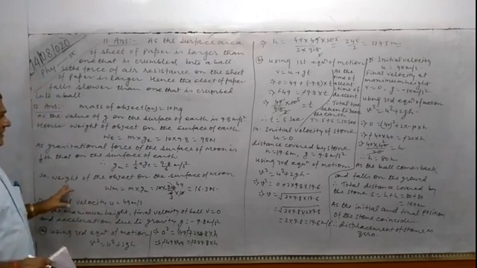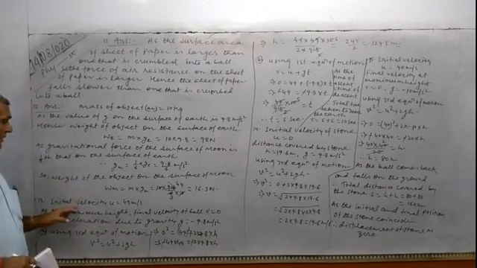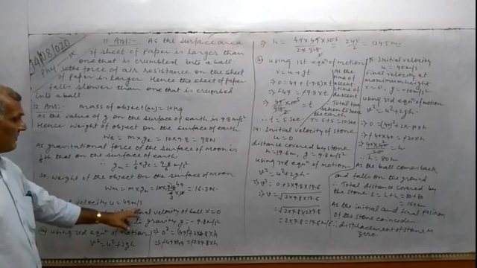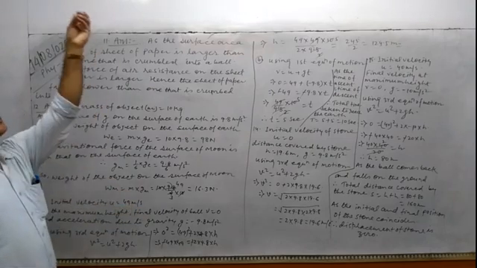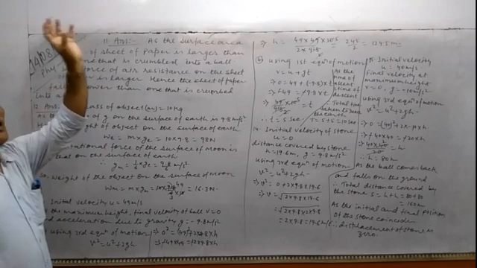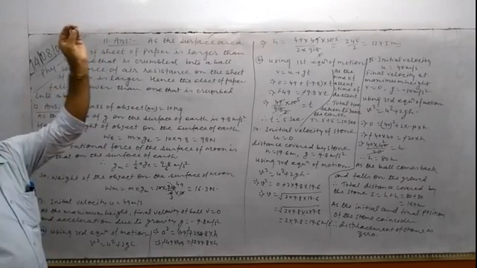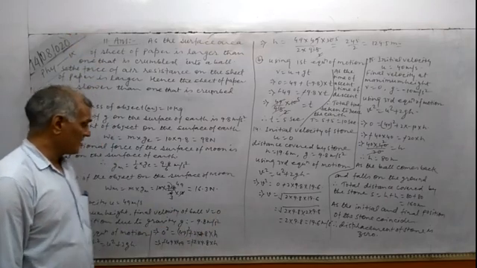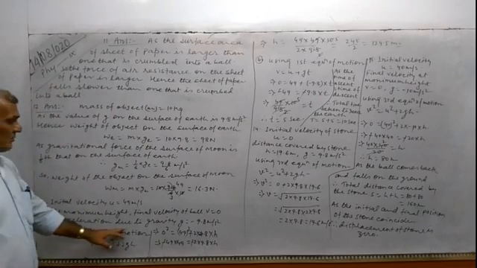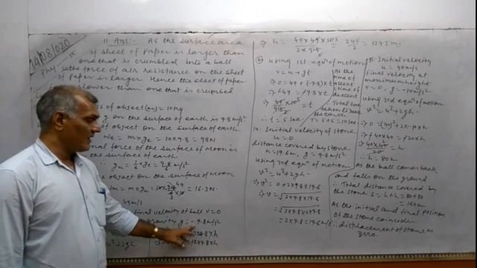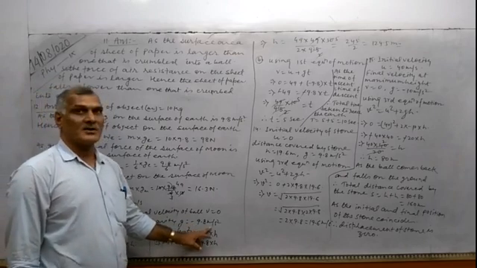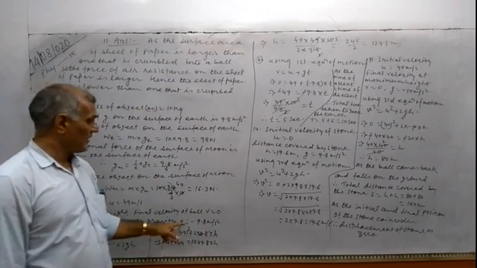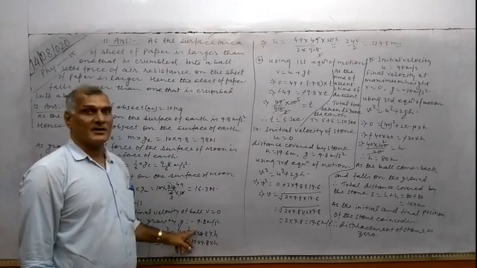Since the ball is initially thrown with a velocity of 49 meter per second, the initial velocity is given here. U value is 49 meter per second, and it reaches its maximum height, and at maximum height the final velocity of the ball will be 0. So the value of v will be 0 at the maximum height, and acceleration due to gravity, small g, will be here minus 9.8 meter per second square, because the ball is thrown upward against the gravity. So here the value of small g will be taken with a negative sign.